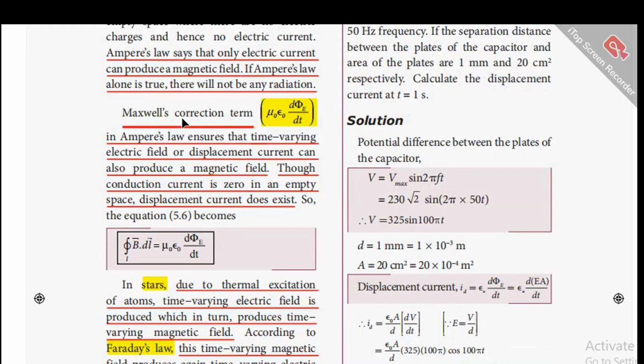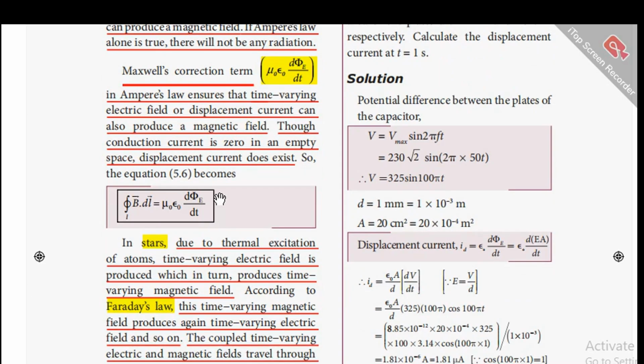Maxwell has introduced a correction term given by mu naught epsilon naught d phi e by dt. Ampere's law then ensures that the time varying electric field or displacement current can also produce a magnetic field. Though conduction current is 0 in an empty space, the displacement current does exist. So the equation 5.6 becomes line integral B dot dl equal to mu naught epsilon naught d phi e by dt.